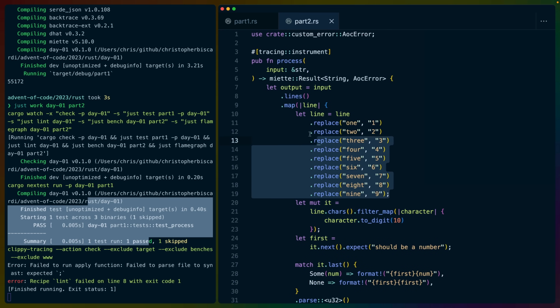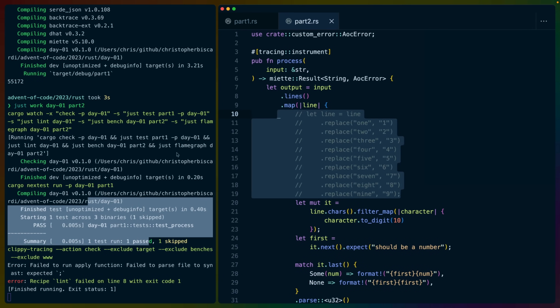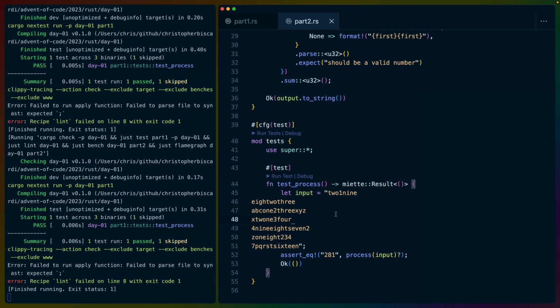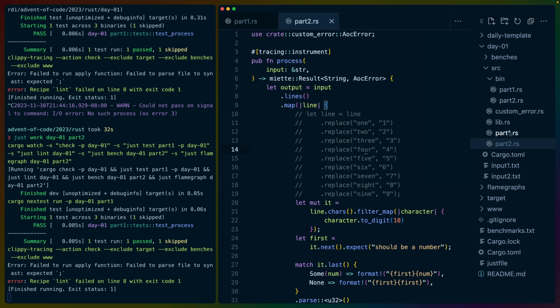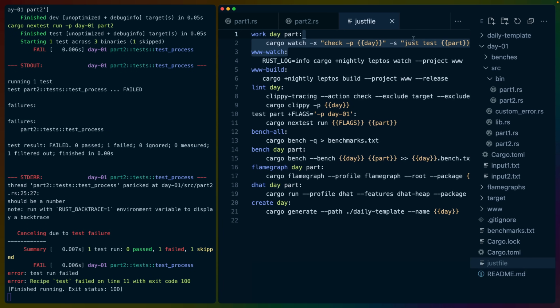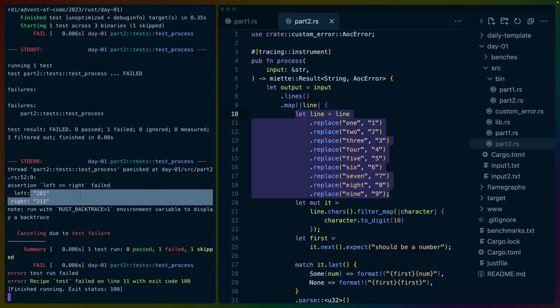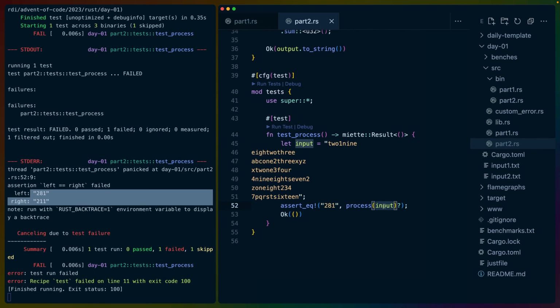Now, let's make sure that our day 2 doesn't pass if we change this. Okay, here we go. Part 1 right here. I think I saw this and didn't fix it in the template. All right, so I fixed my template to run the right test. And now we have a failing test here. And if I save this, we have the wrong number. So 281 versus 211. We are expecting 281, so we're getting the wrong number.